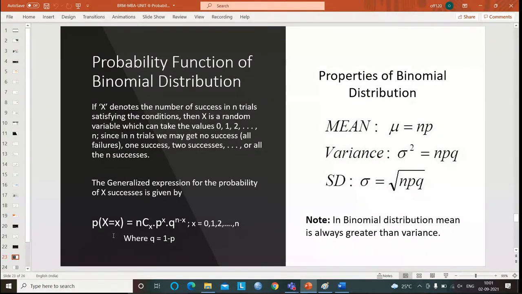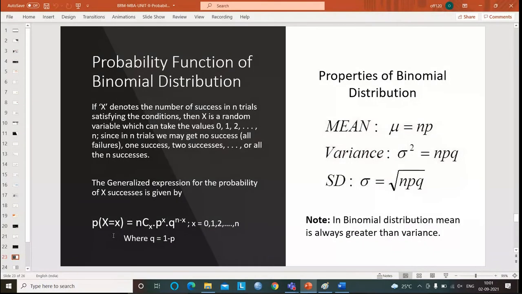Now, let us come to the formula of the binomial distribution. What is the formula? The formula is nothing but the distribution function in statistical methods, in probability especially. Now see this.